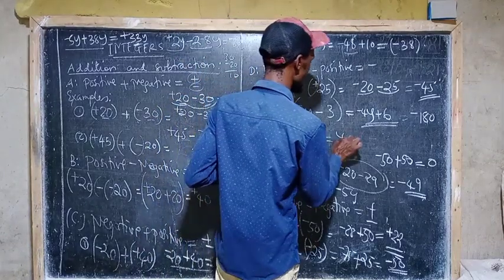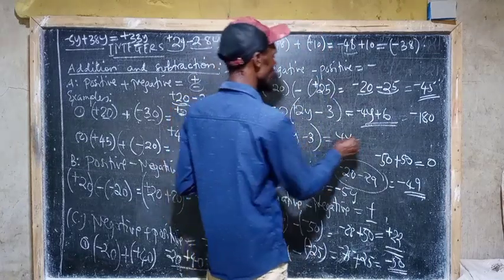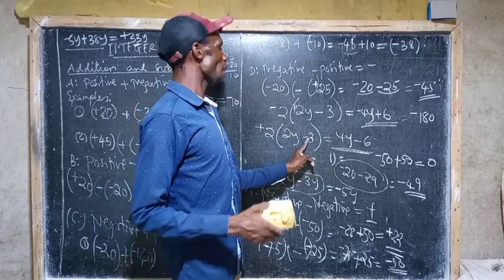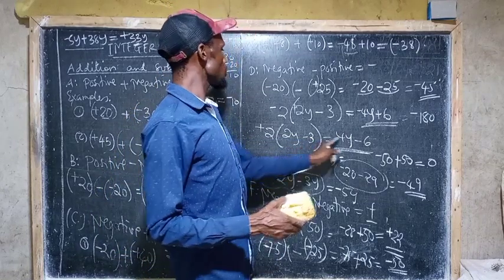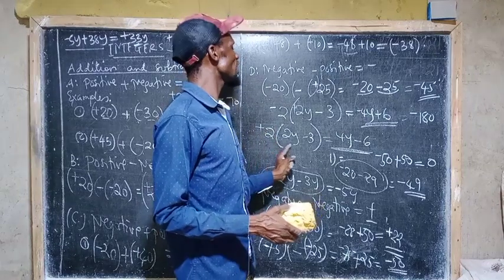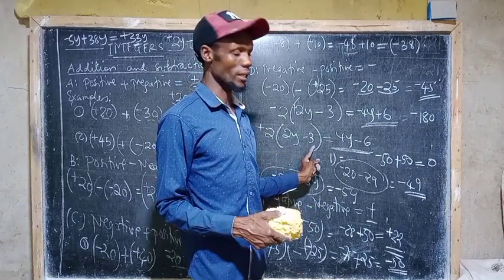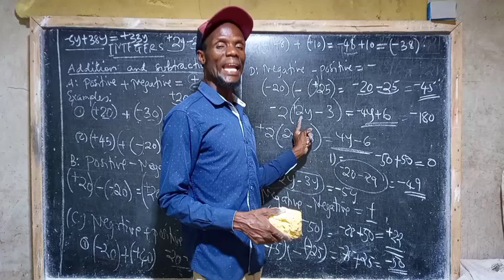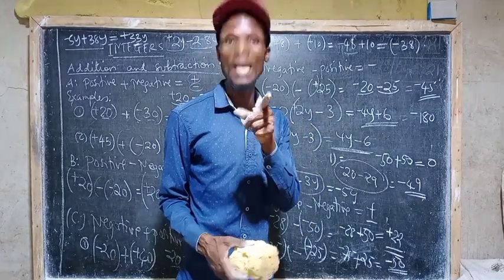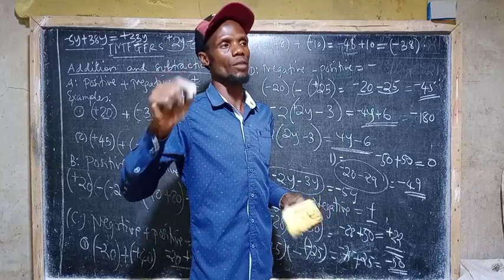Positive times positive is 4y. Then positive times negative is negative 6. So this is negative as it was before, and this is positive as it was before. Positive will not change any sign inside the bracket, but negative changes everything found in the bracket, including the signs. And that is the most important thing to understand.